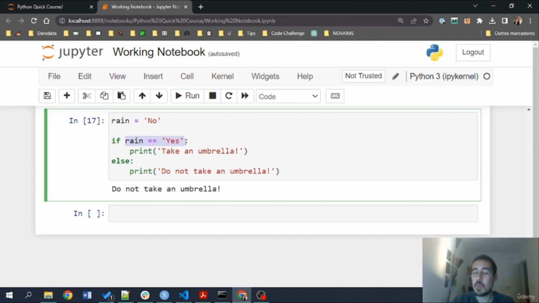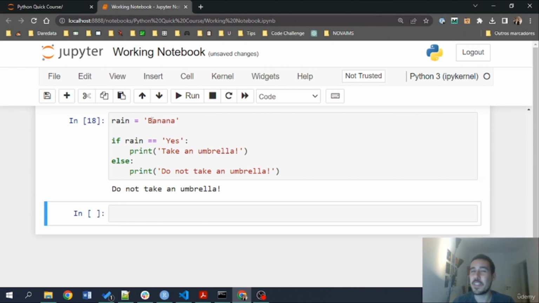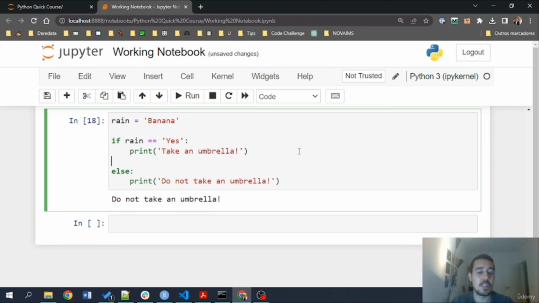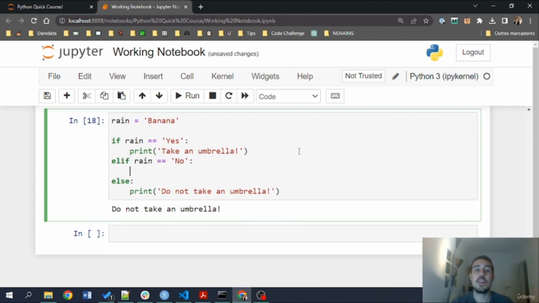Now, one of the important things that we need to assess is the fact that there also exists another clause here, which is the elif clause. For example, if I write here banana, I will also have do not take an umbrella. This does not make sense. We only want people to write yes or no to the question that we see, or to the variable rain. So instead of doing an else, which will basically catch anything when rain is not equal to yes, I'm going to give another explicit condition, or a clear condition: elif rain equals to no, and here I'm going to print do not take an umbrella.